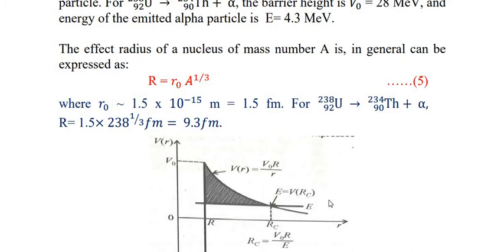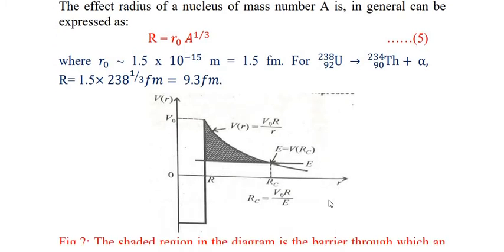For uranium, the radius of the nucleus is 1.5 into 238, which is the mass number of uranium, to the power 1/3, so it comes out to be 9.3 Fermi.